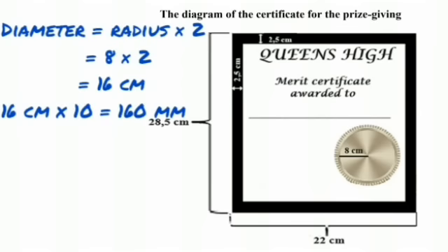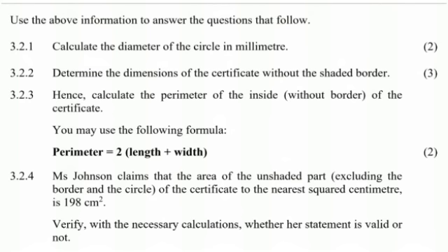So the formula for diameter is radius times 2. Our radius was 8, we multiplied by 2, we get 16 centimeters. Why? Because 8 is in centimeters. Then we have to convert it to millimeters because the question said in millimeters. So we take the 16 centimeters and we multiply it by 10, and it gives us 160 millimeters. So remember your conversion from centimeter to millimeter, it would be times 10. From meter to centimeter, it would have been times 100, and so forth. Keep your conversions in mind. I cannot stress that enough.